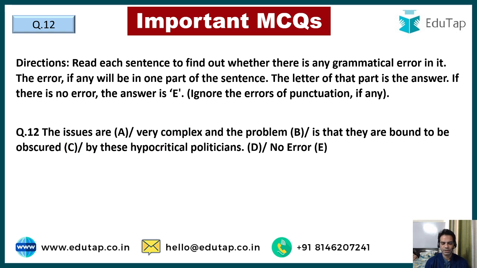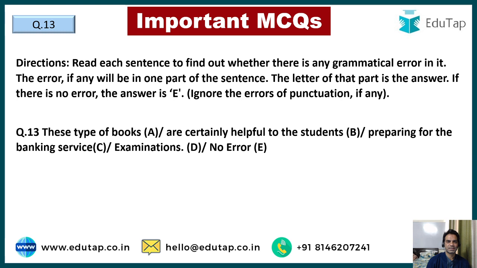The issues are very complex and the problem is that they are bound to be obscured by these hypocritical politicians, right? Yes, guys, what is the error here? Now, guys, the error is hypocritical. It should be hypocrite, not hypocritical. Hypocritical has some very different meaning. So make sure that you use the correct nouns. It is: they are bound to be obscured by these hypocrite politicians, not hypocritical, right? Hypocrite politicians. So that is the error here. So we have to make sure that each and every word is correct in every context.